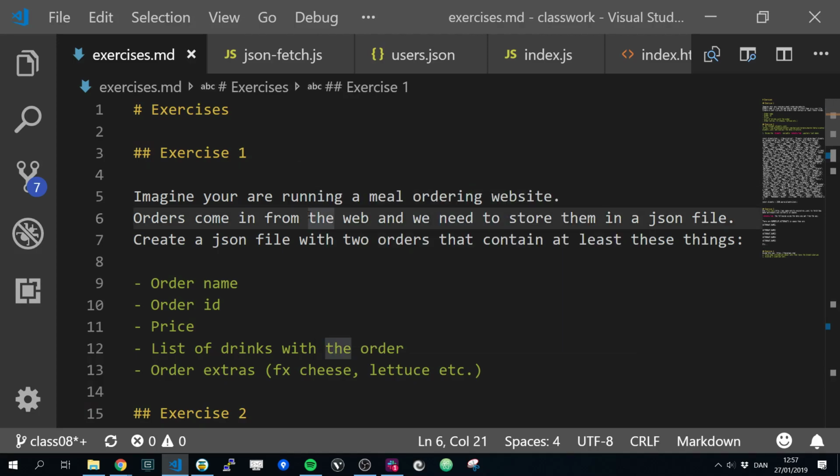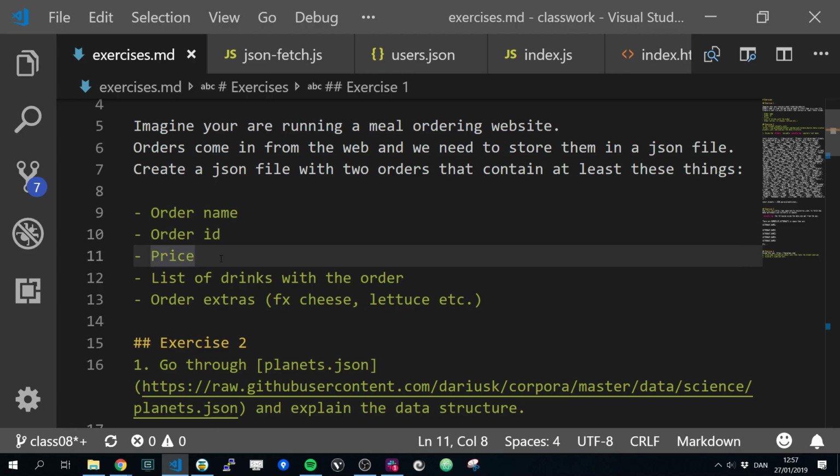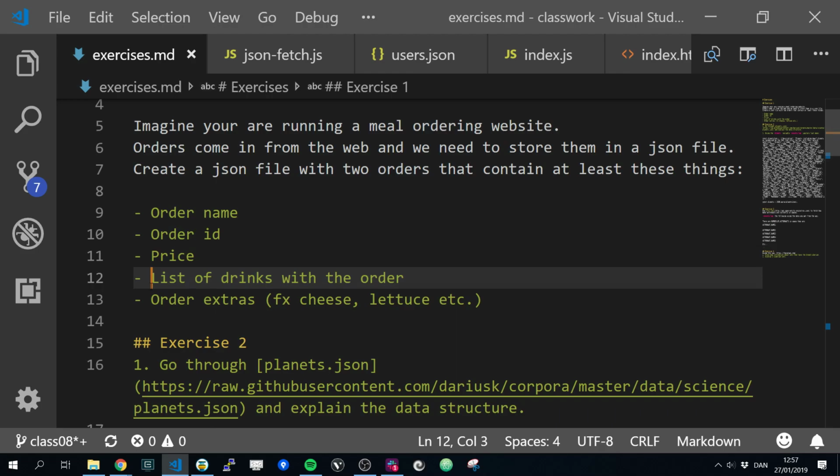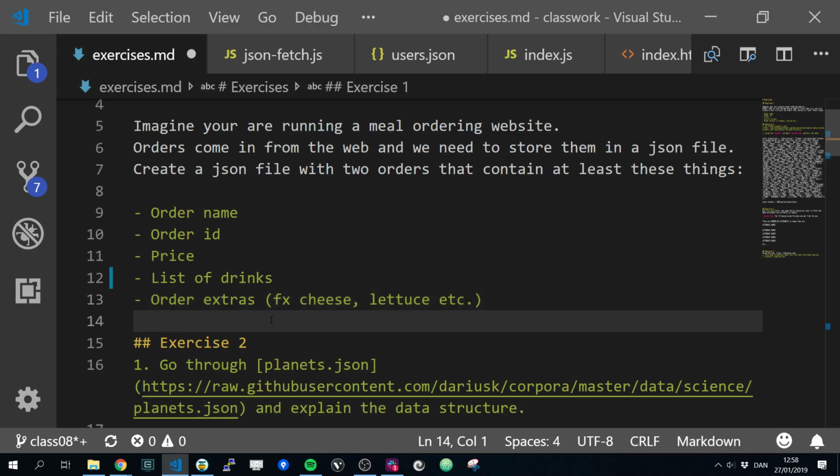Orders come in from the web and we need to store them in a JSON file. Create a JSON file with 2 orders that contains at least these things: an order name, an order ID, a price, and a list of drinks with the order. There's also the possibility to add extras to this JSON file. Yes, let's do that now.